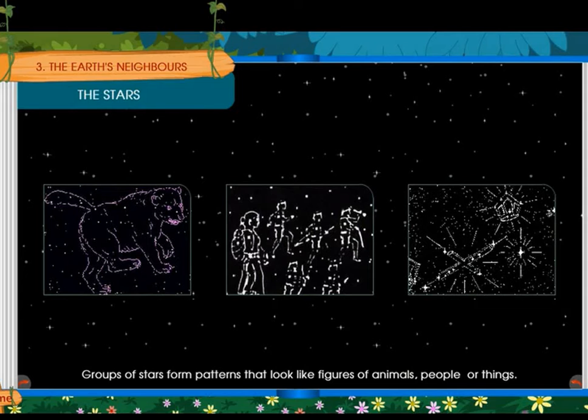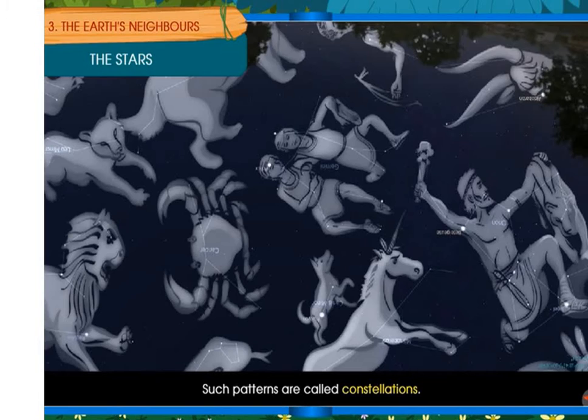A group of stars which form a pattern and has a name is called a constellation. You can see in this image, children. See, the group of stars form the pattern of images. Such patterns are called constellations.